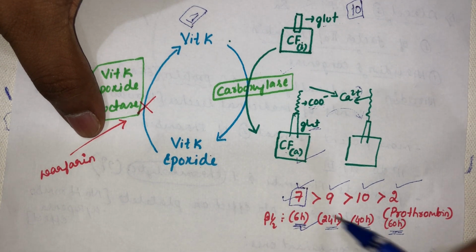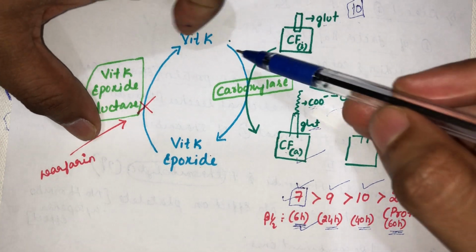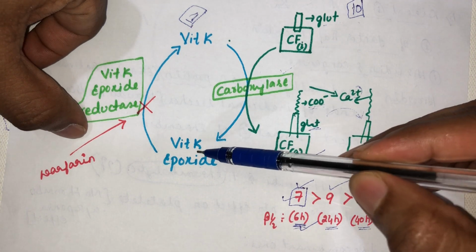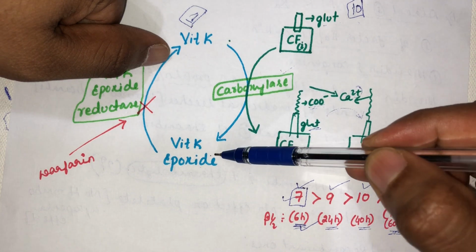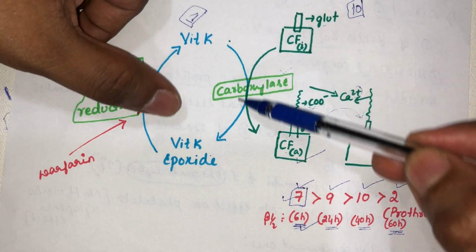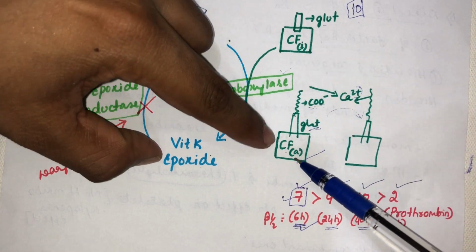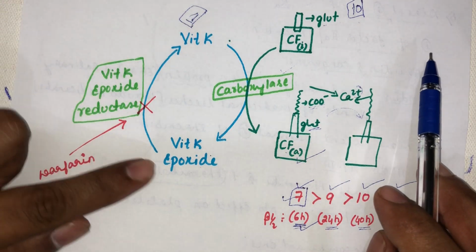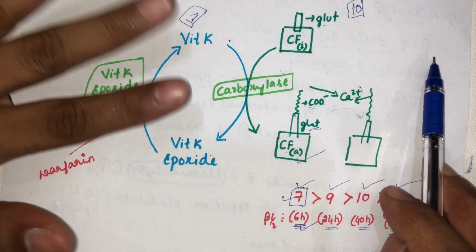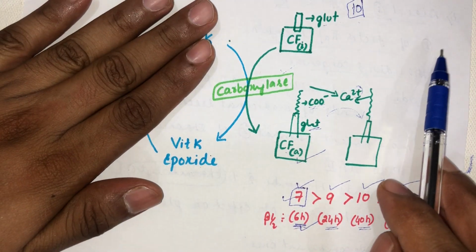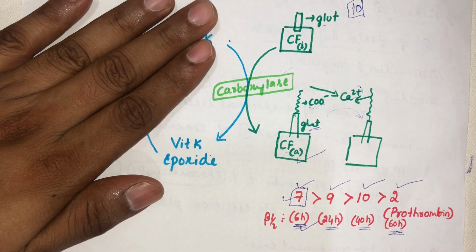Why 6 hours? Warfarin I have given, immediately the anticoagulant action should happen, right? But what's happening here? Warfarin is inhibiting the reconversion of vitamin K epoxide into vitamin K and not the forward conversion of vitamin K into vitamin K epoxide. Vitamin K conversion to vitamin K epoxide is happening normally and activation of the clotting factor is happening normally. While reconverting back to vitamin K, it is going to inhibit it. Now you have added the warfarin, its reconversion is stopped, so there is no reconversion of vitamin K epoxide back into vitamin K.